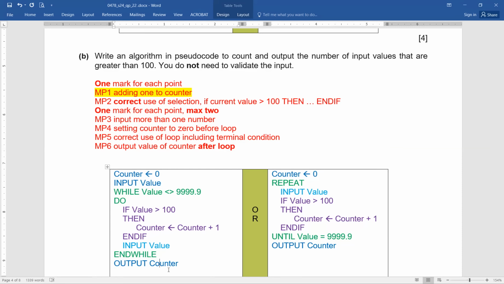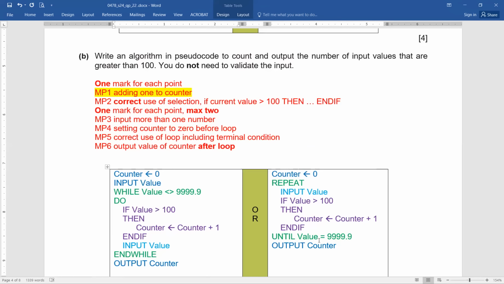Okay, understood? So in repeat, you can see repeat, input value again taken immediately. Then we are checking the value of variable value. If this is the case, then counter equals counter plus 1, end if, until value equals 999.9. Till the value of input that is given becomes 999.9, keep on inputting.